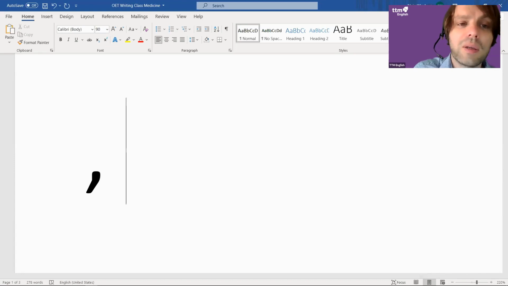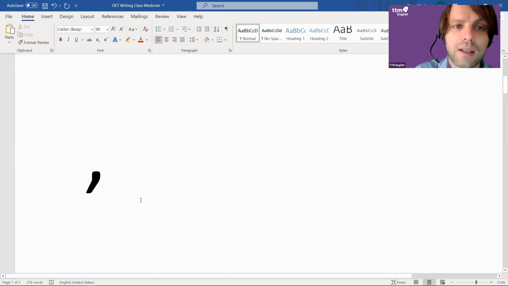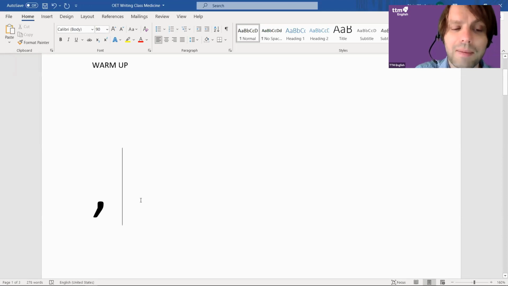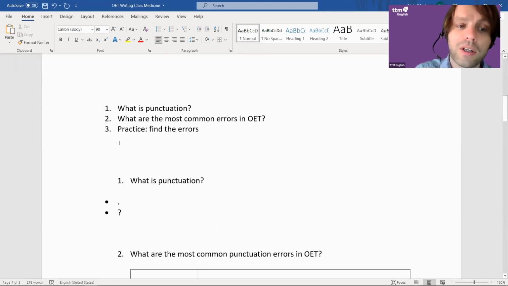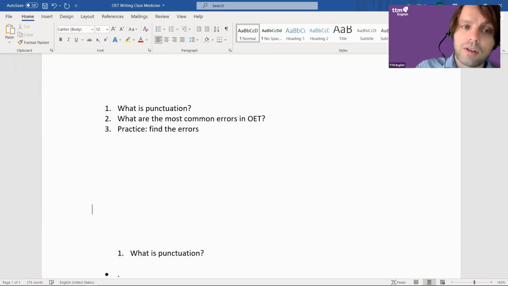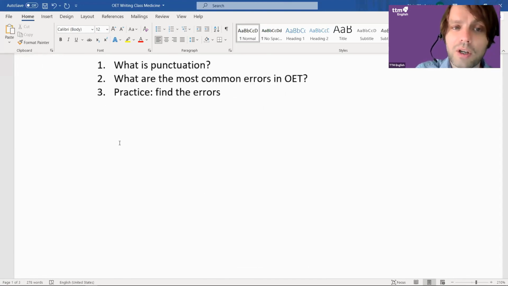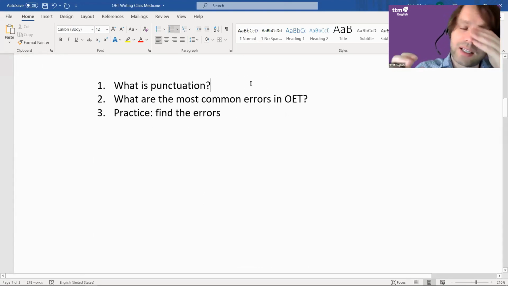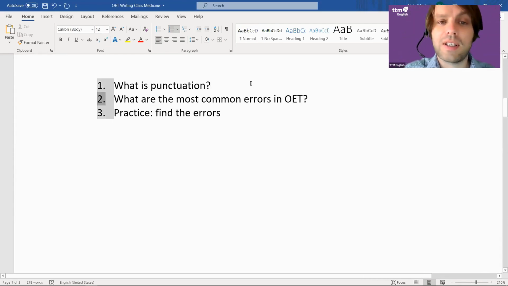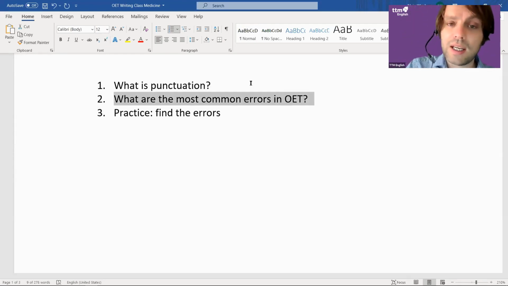All right, so we're studying punctuation today. Obviously, I'll be talking to you about lots of these symbols, but that was just a game. In this class, I want to do three things. As usual, we'll define punctuation first and take some examples. Then I'm going to ask what the most common errors in OET are.